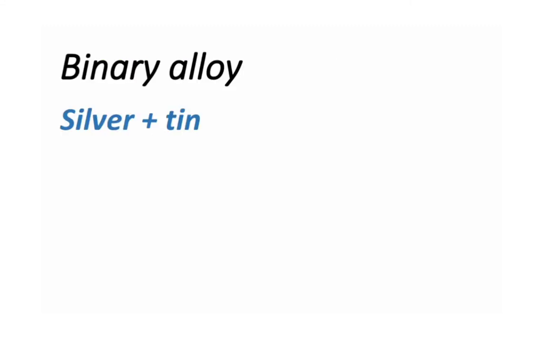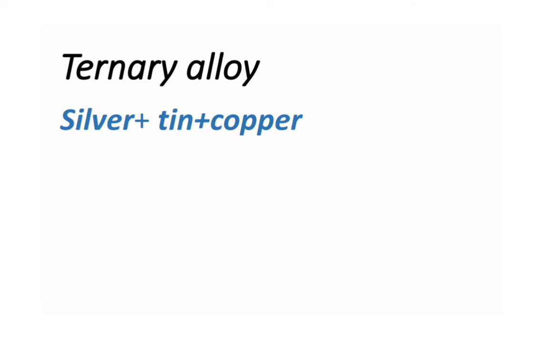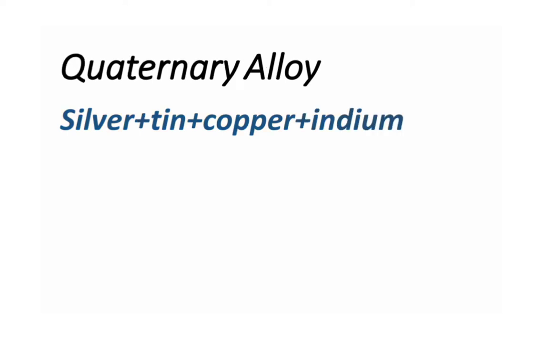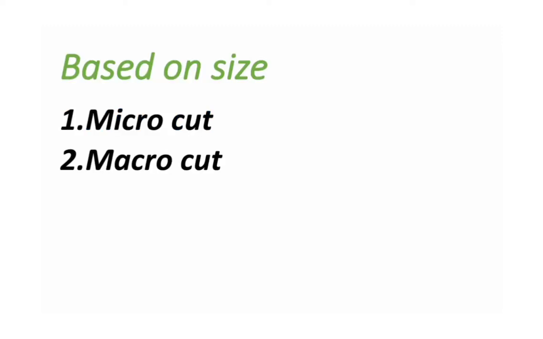In binary alloys, as the name indicates, there are two alloy components, mainly silver and tin. In ternary alloys, there are three, silver, tin and copper. In quaternary alloys, there are four, silver, tin, copper and indium. The last classification, based on size, has micro cut and macro cut. Hope you all understand the classification. Moving to the composition.